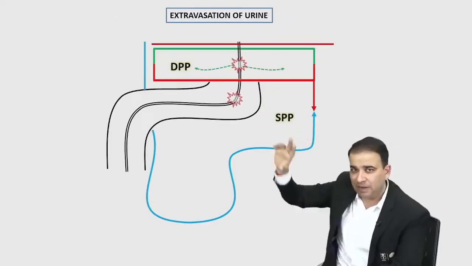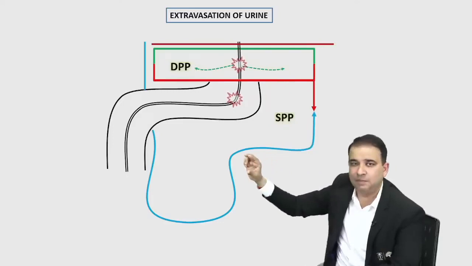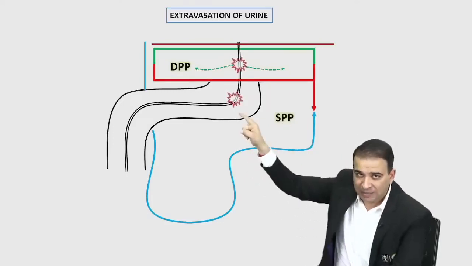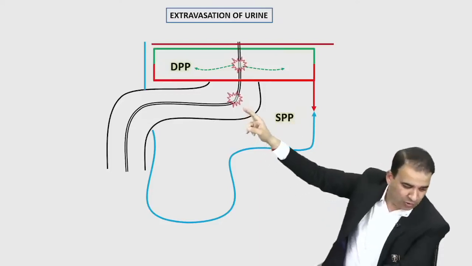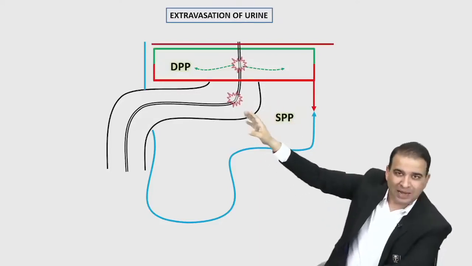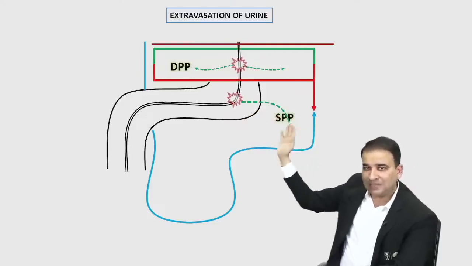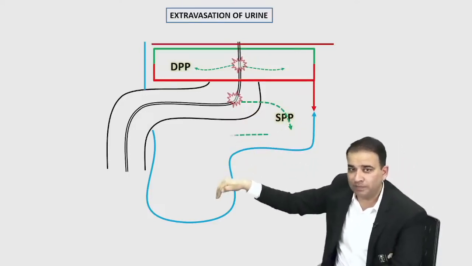Look at that. If the membranous urethra is ruptured, the urine will spill in the deep perineal pouch here. But if the injury is to the spongy urethra in the bulb of penis, the urine will accumulate in the superficial perineal pouch. Because the anterior wall is not there, it can go into the scrotum.